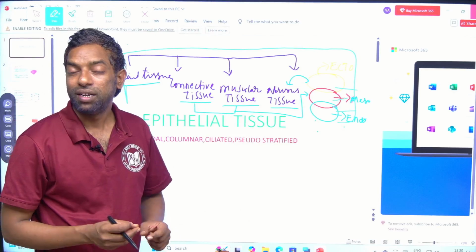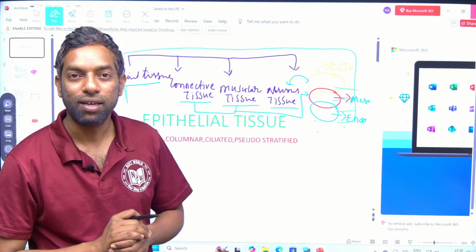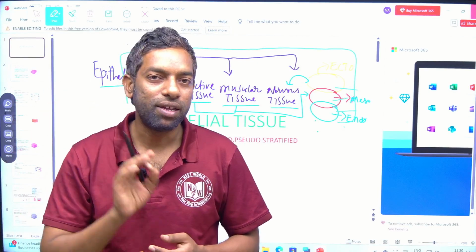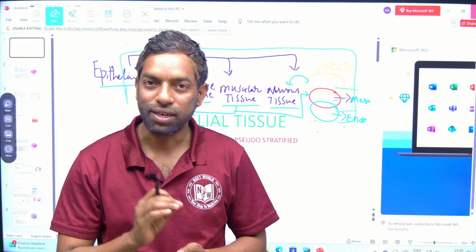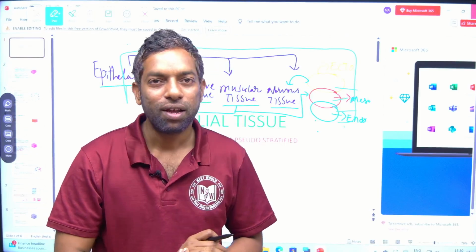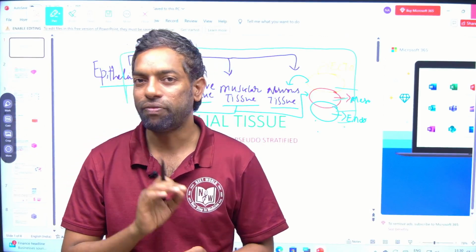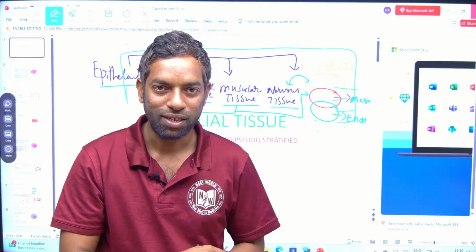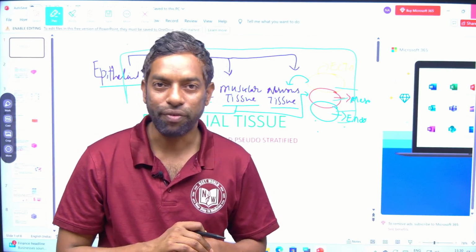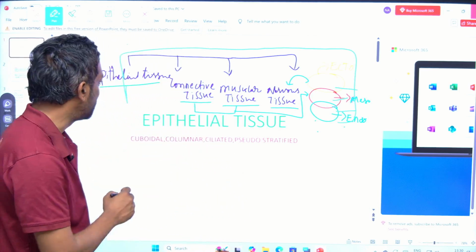Does it mean that in the human body there is epithelial tissue everywhere, in certain forms? Yes, epithelial tissue is everywhere in our body. What are the types?